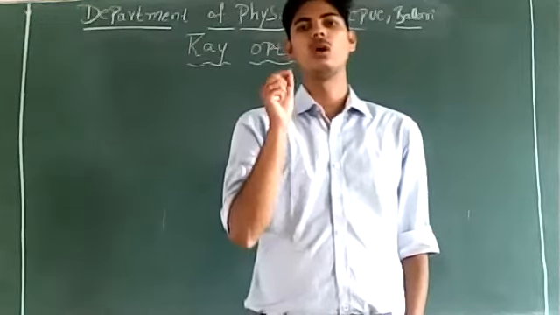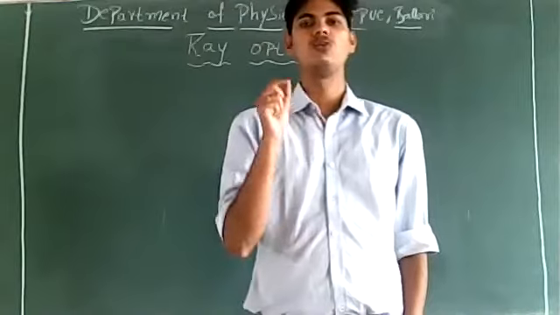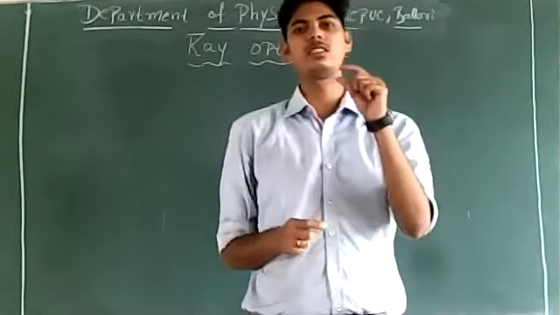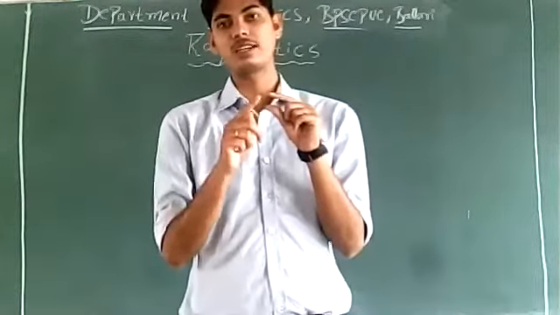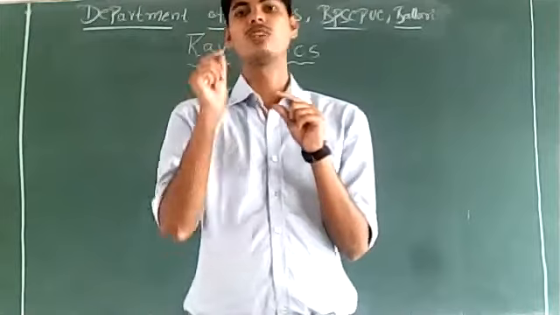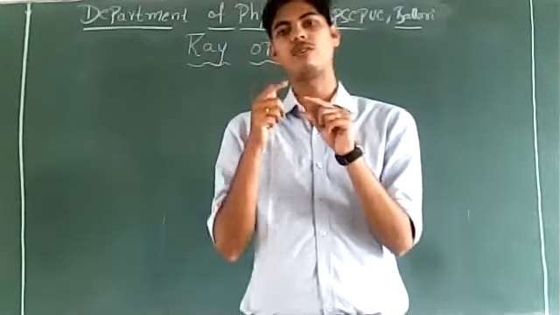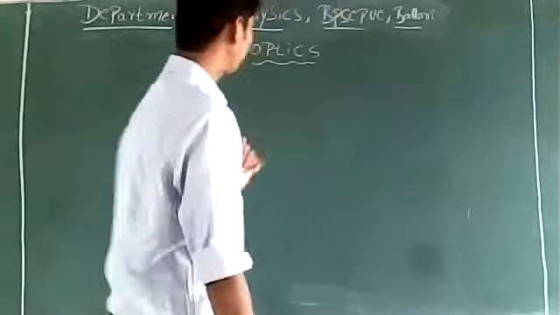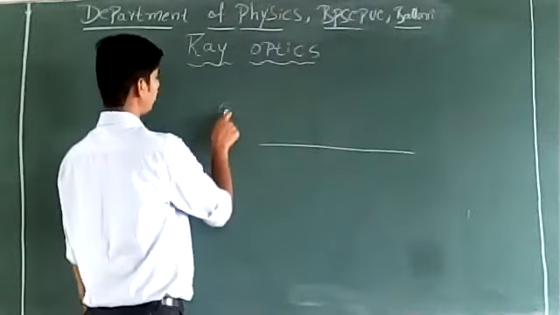I have told you, optical density is the characteristic property of the medium which decides the speed of light in that medium, and that characteristic decides whether the speed of light in that medium will be high or low. That is the optical density. So this is what happens when light travels from one medium to another medium.